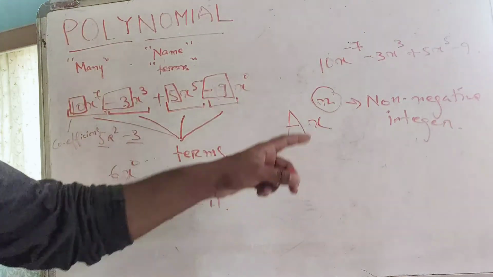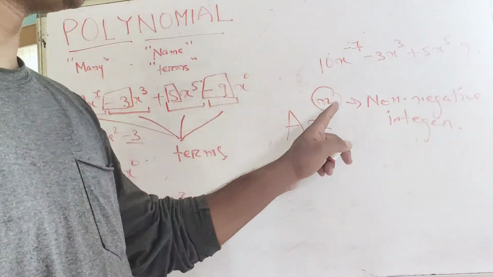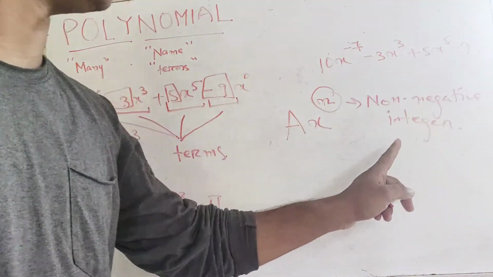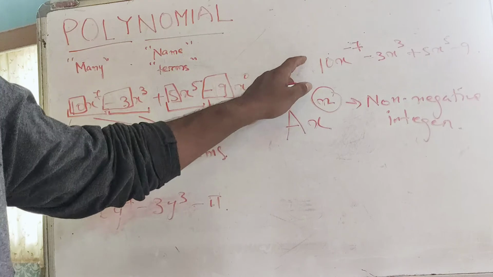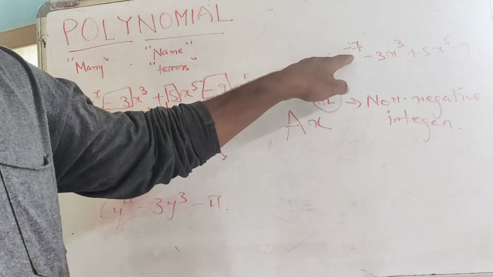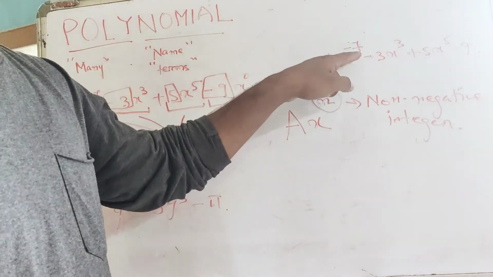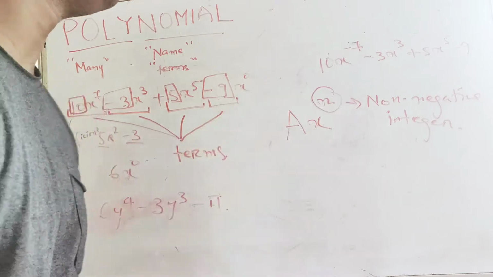So in order to be a polynomial, the exponent must be a non-negative integer. So in the above case, the exponent was a negative integer. So that's why this is not considered as a polynomial. So this is the general rule.